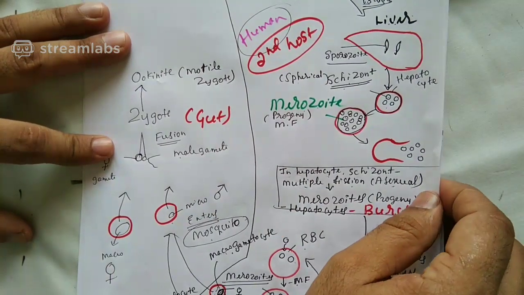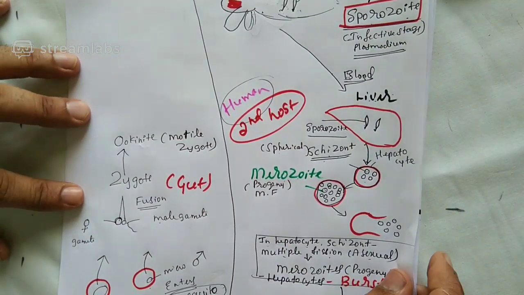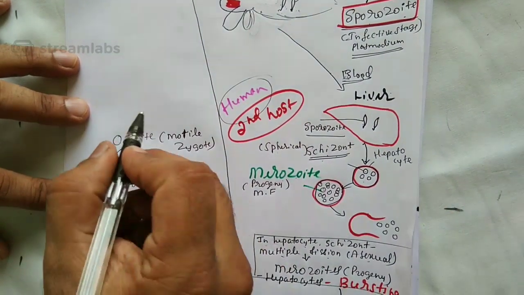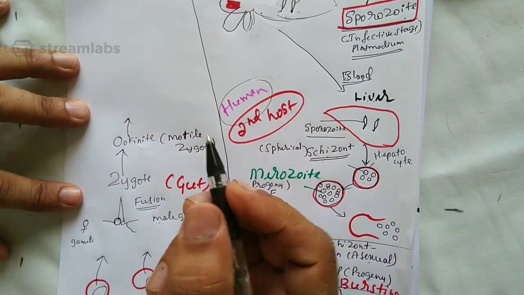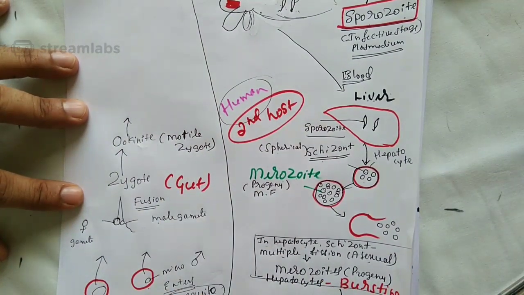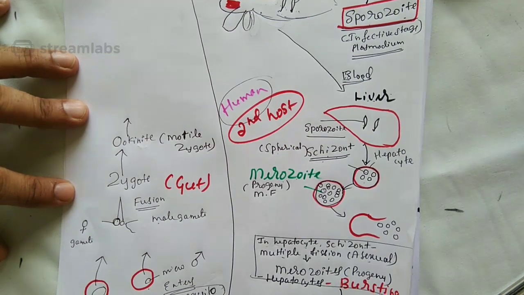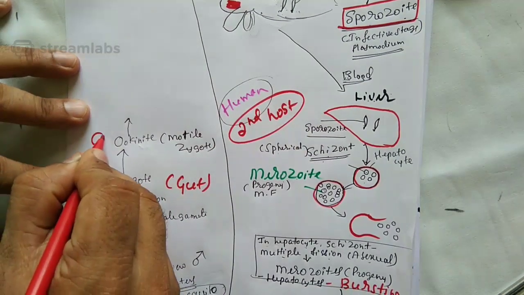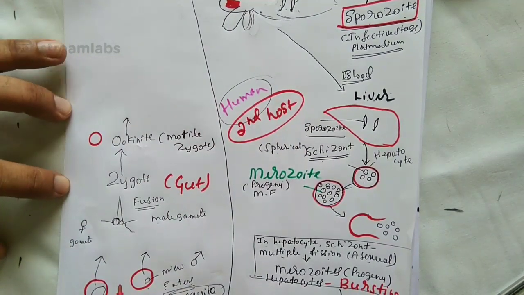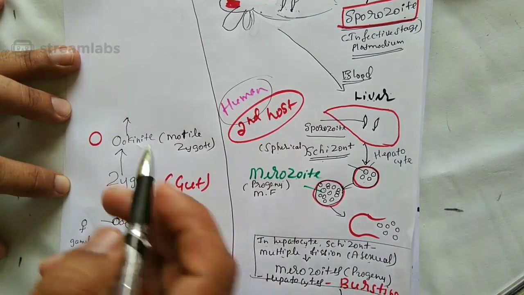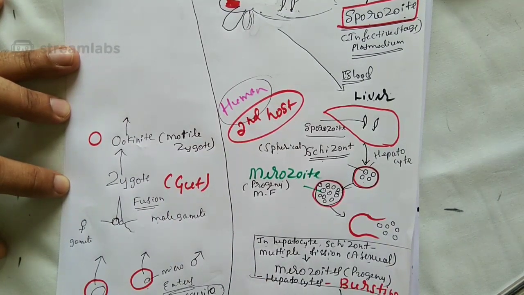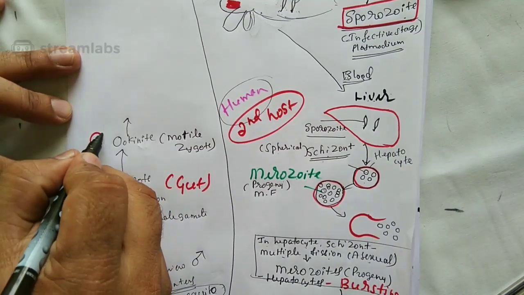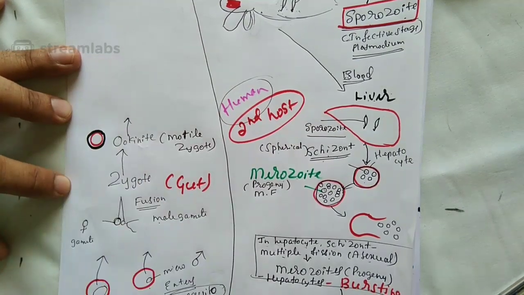And this motile zygote called ookinete will be covered by some wall layers. Students, see here now, if I take this as an ookinete, this ookinete will be covered by still more layers. See here now, I'm covering the ookinete with the layers.